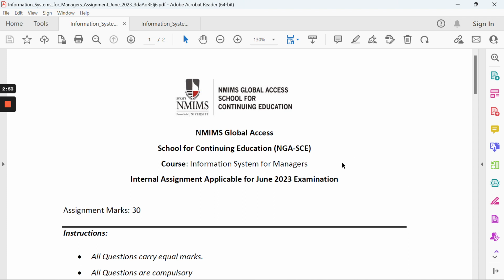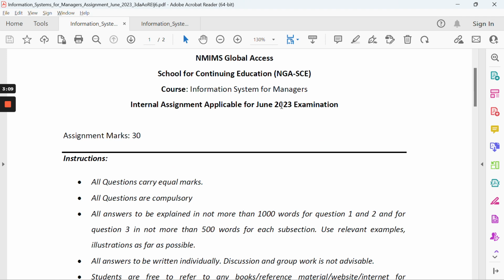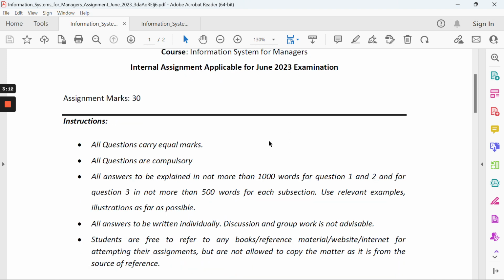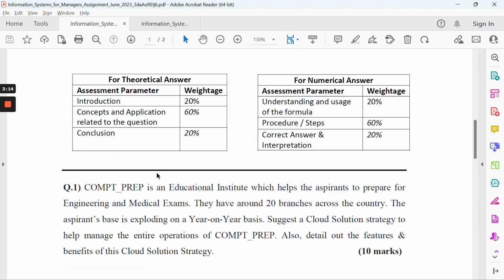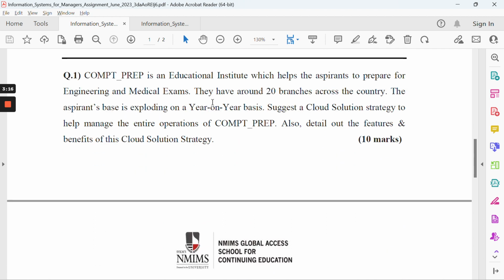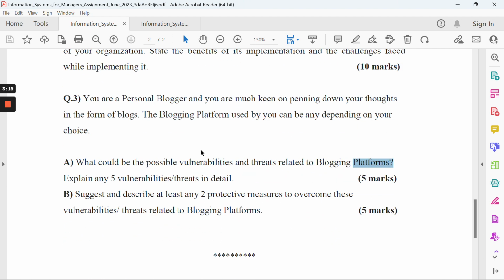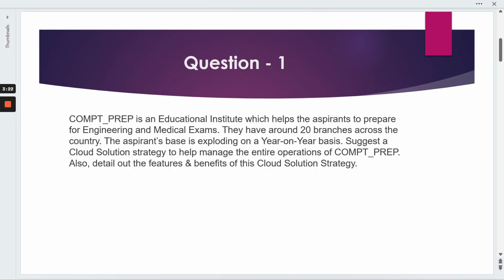So this is the ISM subject. You can download this assignments PDF by logging into your NMIMS portal. On the left-hand side there's exams and assignments, and when you click on assignments you will get all the six subjects, and you can download this PDF file for your reference. It's applicable for the June 2023 cycle. There are a few instructions you can refer to. There are three questions we are going to discuss: first, second, third A and third B. Let's start with our first question.